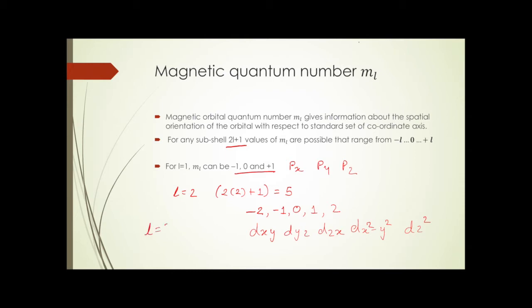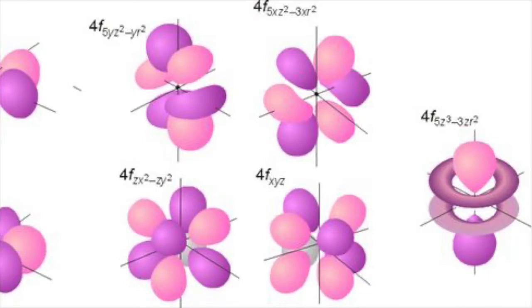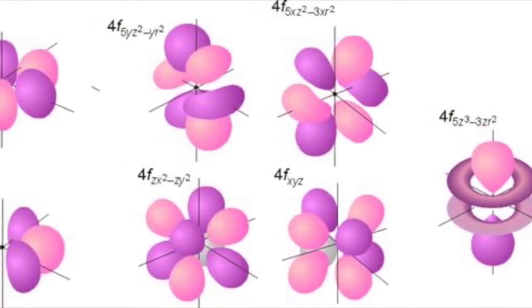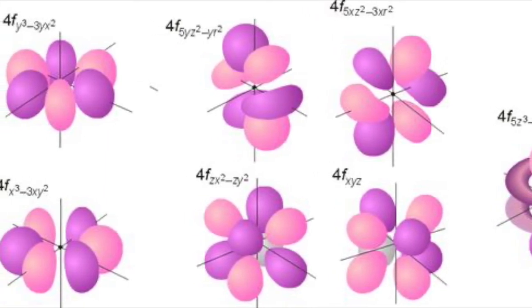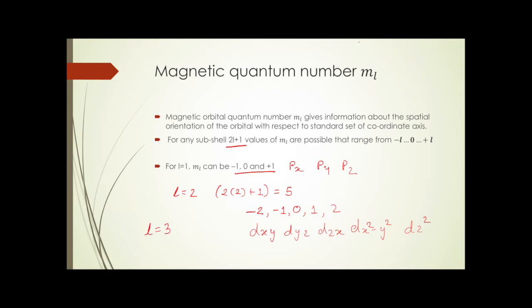In a similar way, if you say for L is equal to 3, that is F subshell. So how many possible values? 2L plus 1. That are 7 possible values that will range from minus L through 0 to plus L. Now since F subshell can have 7 values for ML, that means F orbitals can have 7 different kinds of spatial arrangements within the F subshell. So these are the 7 F orbitals. Thus, the magnetic quantum number ML gives us all the possible orientations of orbitals within a given subshell.